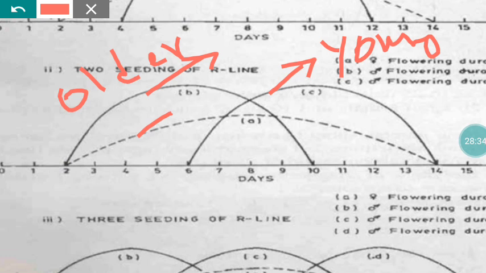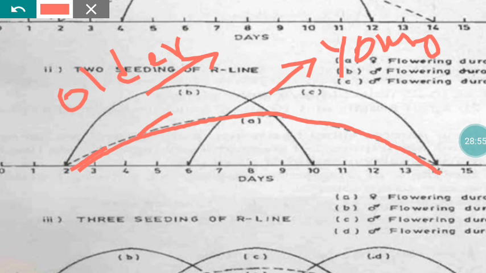Here we planted the seedling with the same age in the case of A, so that will start flowering on the second day. The flowering period is about 12 days, up to 14 days. In the case of the R line we planted two seedlings with two different ages per hill.